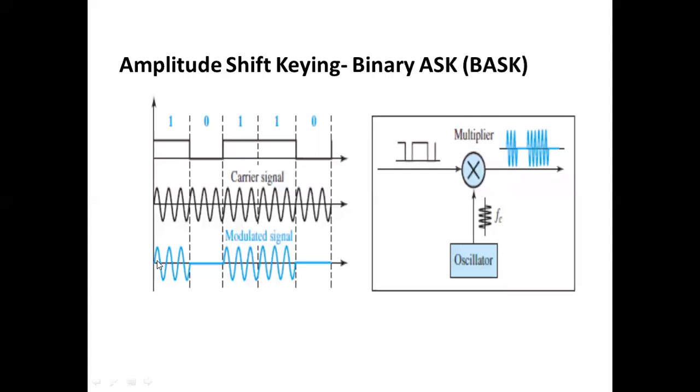In this amplitude shift keying, we transmit the data such that whenever the data bit pattern is 1, there is an existence of the carrier signal. If the data bit transmitted is 0, there is no amplitude at all. Same way, when there is a 1 bit, meaning the input signal is high, then the carrier signal data pattern is there. And when there is a 0, then no amplitude is there. So whenever 1 is there, the amplitude is present; when 0 is there, the amplitude is not present.